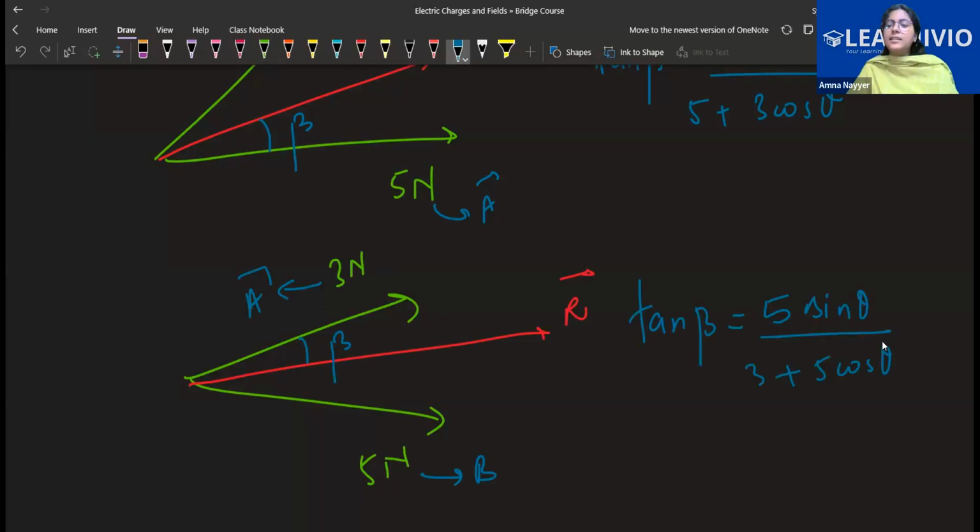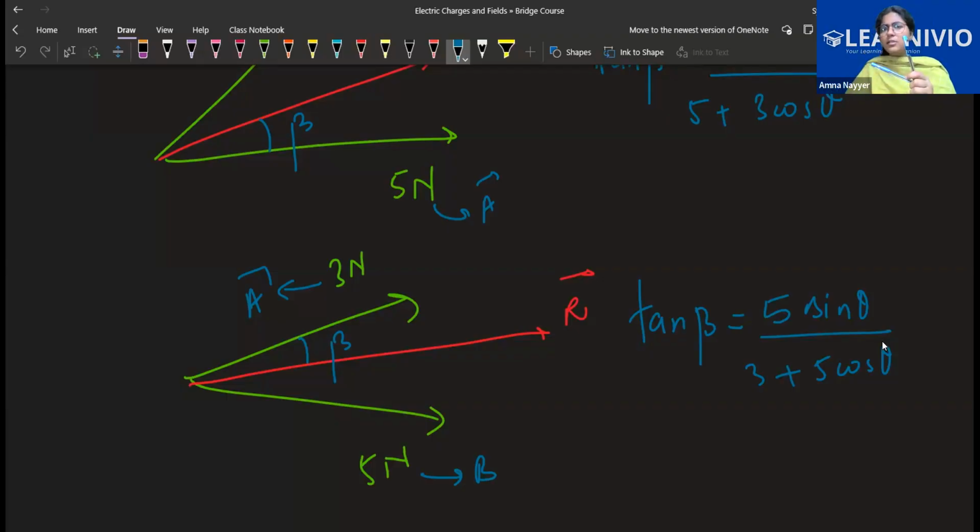What is this direction? What are we doing? What is this tan beta? This is basically telling you, see, vectors have directions. Now, Raneem, if I give you two vectors, you tell me their resultant's magnitude, that is fine. But how will I know where the resultant is lying? Like if I give you an example, two vectors are present like this. You are telling me their resultant's magnitude is 5 Newton. Okay, these are the two vectors.